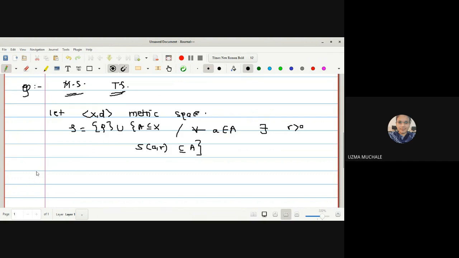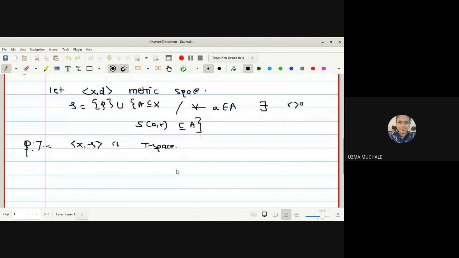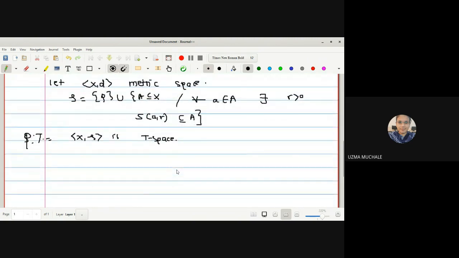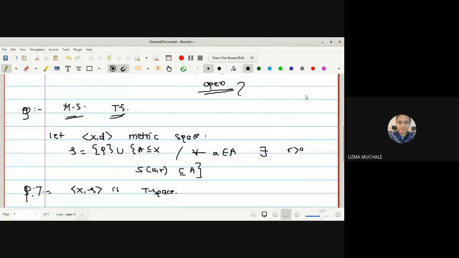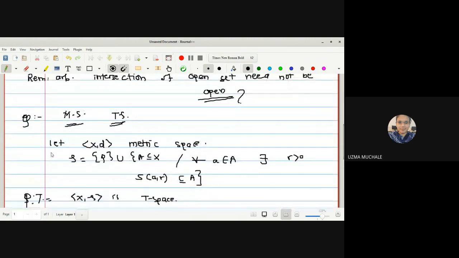What we have to prove is that (X, tau) is a topological space. What is given to us? One metric space is given to us. That means we have to prove that this metric space is a topological space, which means every metric space with the defined metric is a topological space, right?